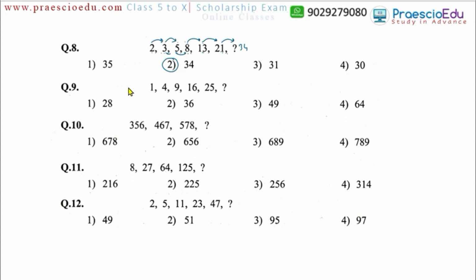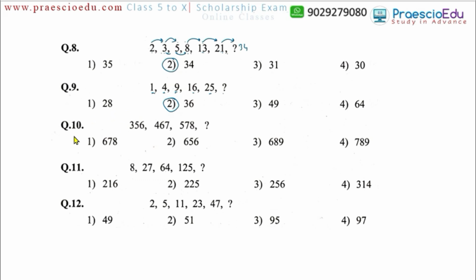So 34 means option number 2 is the correct one. Now question number 9, 1, 4, 9, 16 and 25. So what exactly are these numbers? If you remember, these are the square numbers. 1 is the square of 1, 4 is the square of 2. Likewise, here 3 square, here 4 square, here 5 square. And now at the question mark, 6 square means 36 will come. So option number 2 is the correct one.